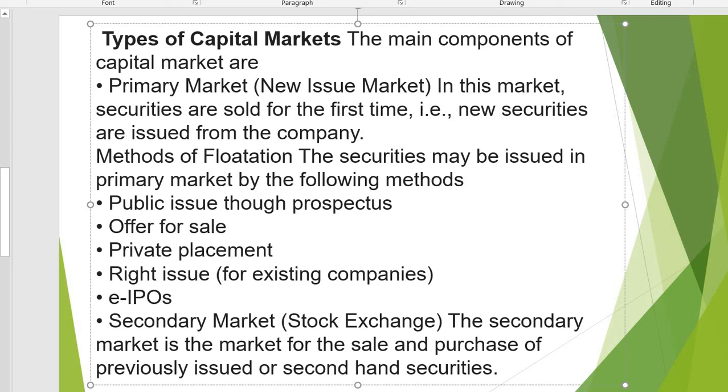Then next one is secondary market. The secondary market is the market for the sale and purchase of previously issued second hand securities. Primary market means newly issued securities, and in secondary market it is previously issued securities.